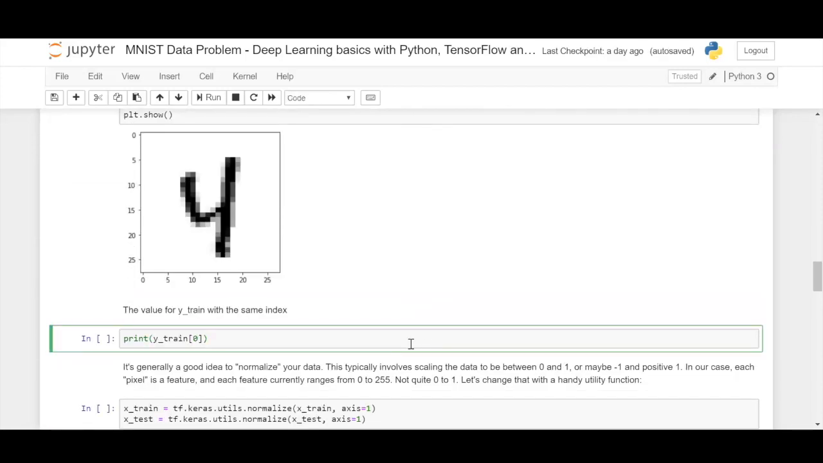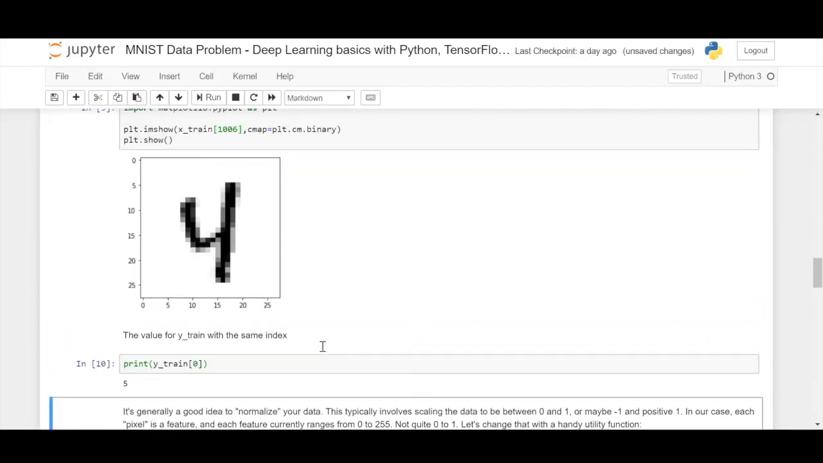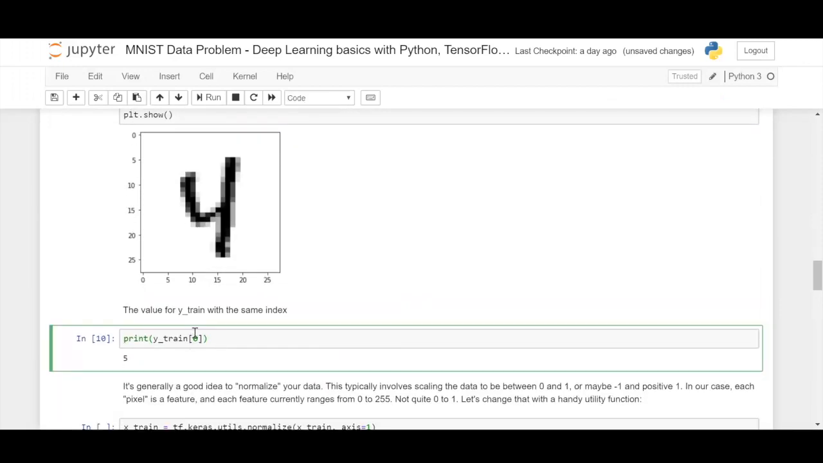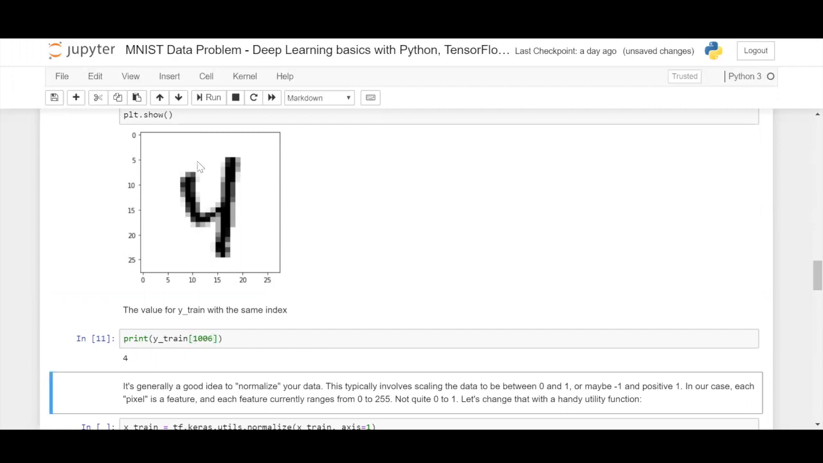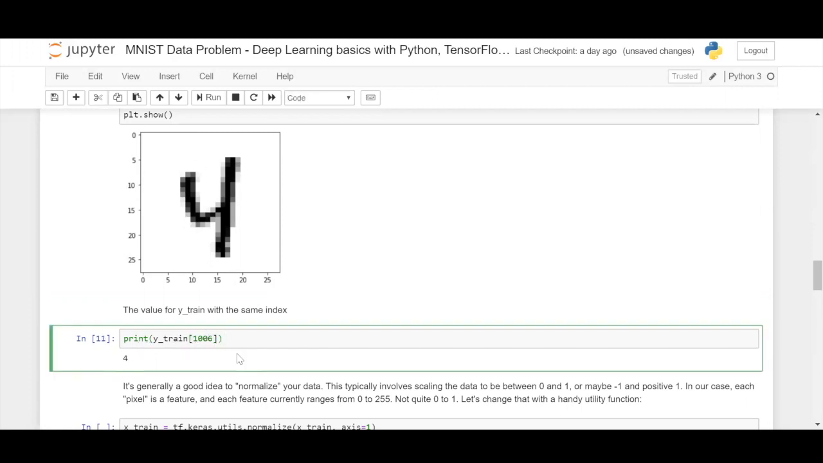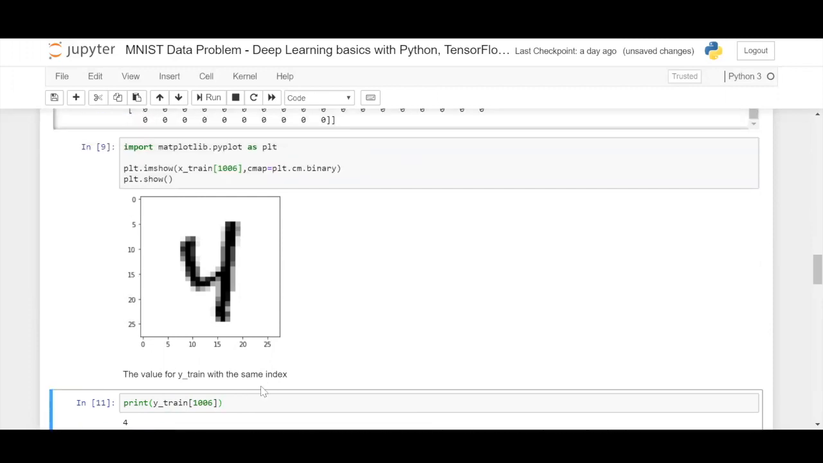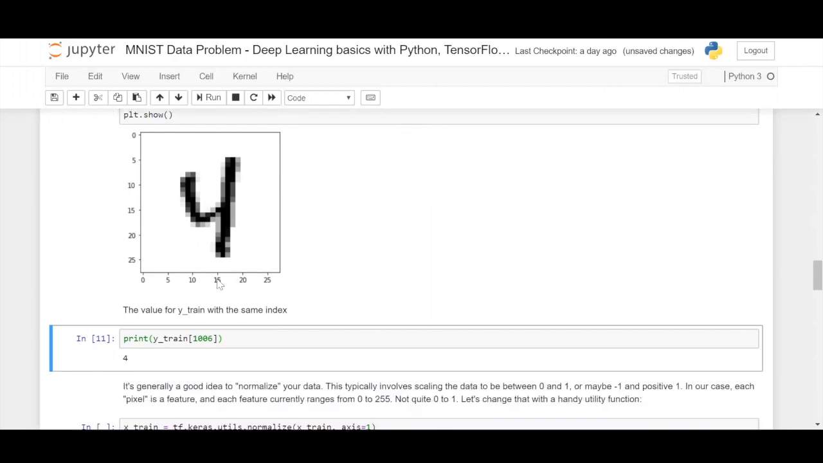So now let us look at the index, what it is. This number is 5, and let us see 1006. 1006 is 4. So these are our training labels. So we are telling the neural network, okay, I am passing you this particular image. This image is a 4. So try to identify patterns among all the 4s, and upon my testing set, you are going to predict what a 4 is and what a 5 is with a high degree of accuracy. Okay, so this is how you go ahead to train your neural network.